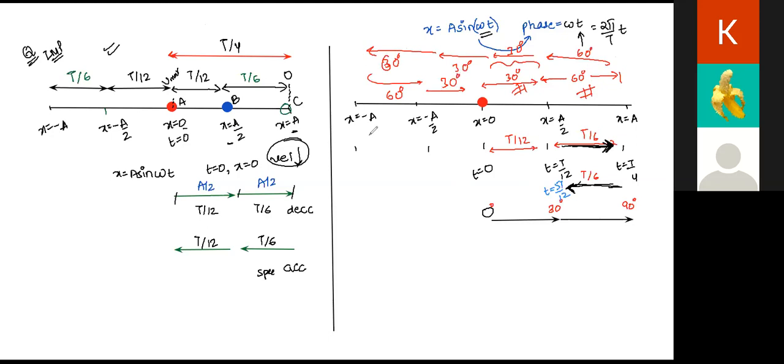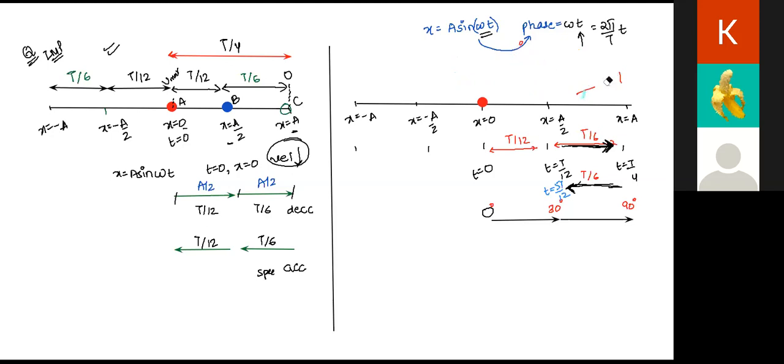Is the point clear? Yes, sir. I am saying that we will take the difference and then keep on adding that difference in order to find the new phase as the particle is reaching different positions. So the concept will become even clearer as we do this.